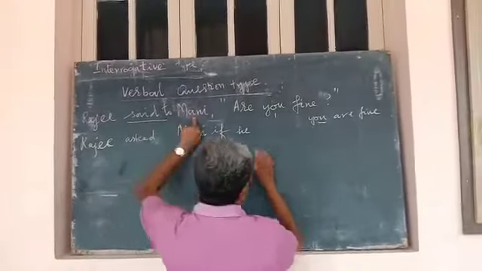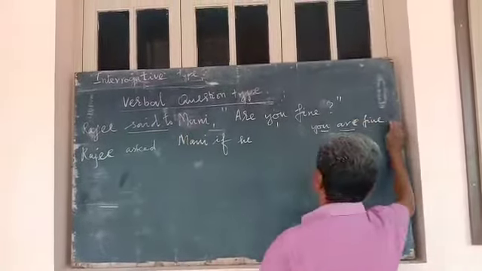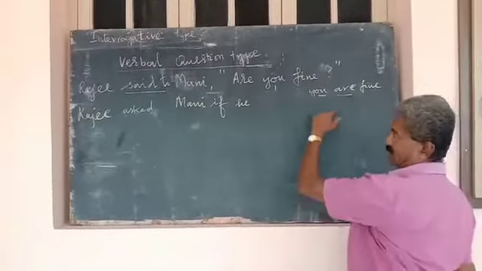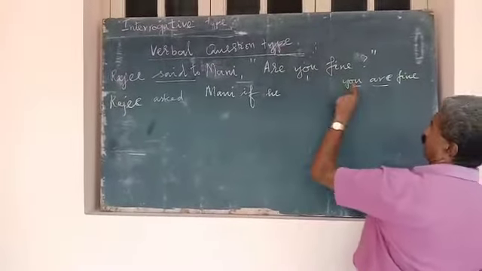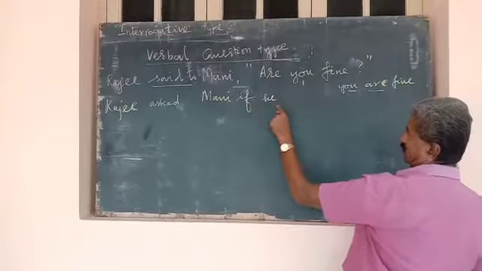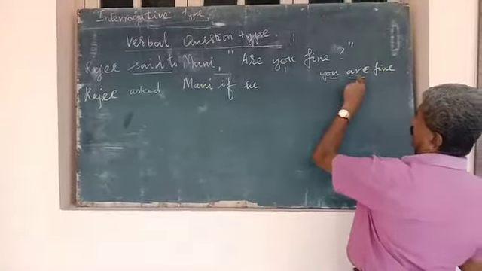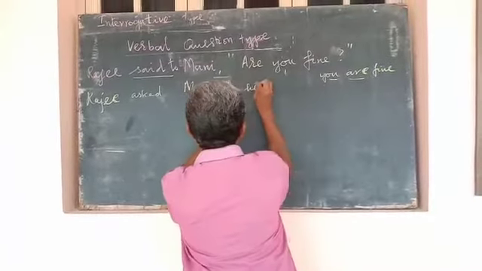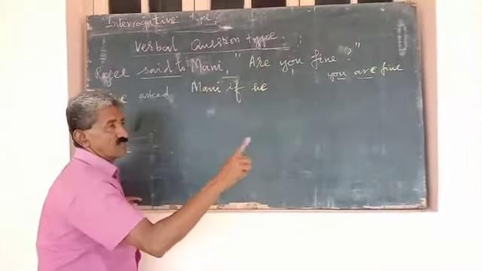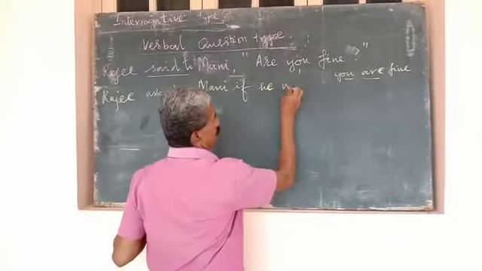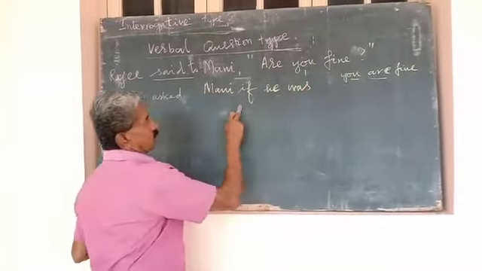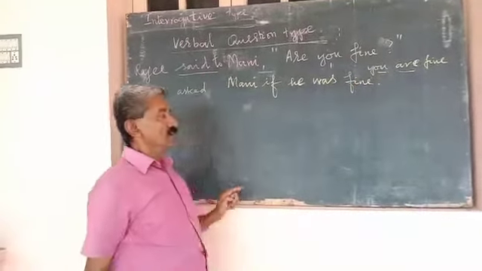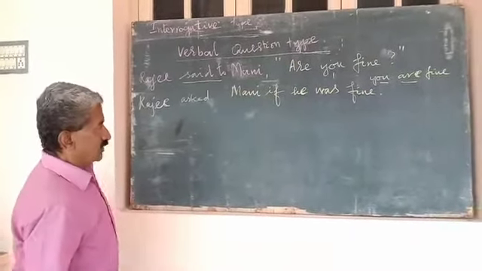If he. Present tense will become past tense. I'll again repeat, don't worry. Now, if he, are will become were. Were will not be applicable for he. Instead of were, we can use was. If he was fine. Now what we have there?